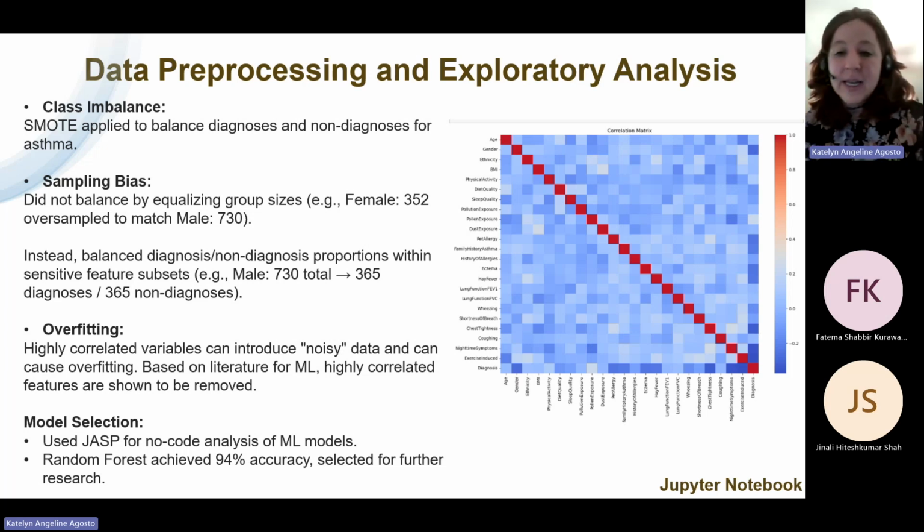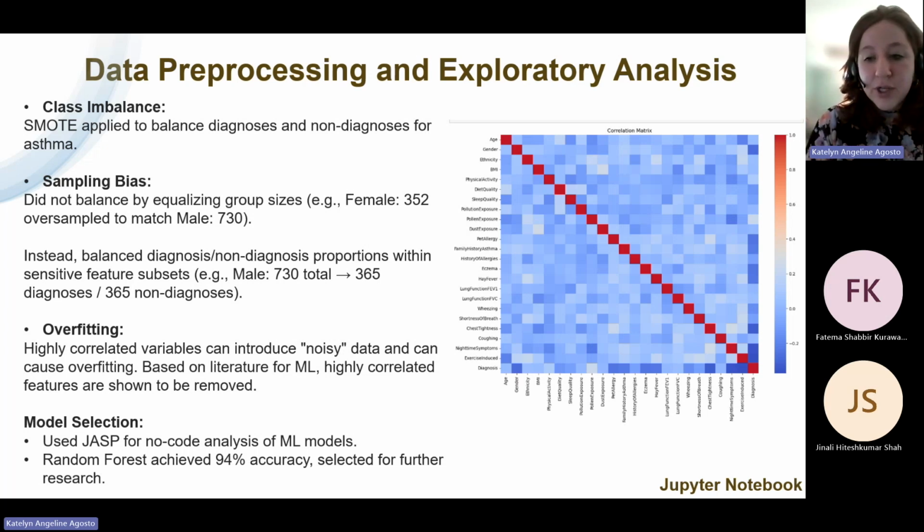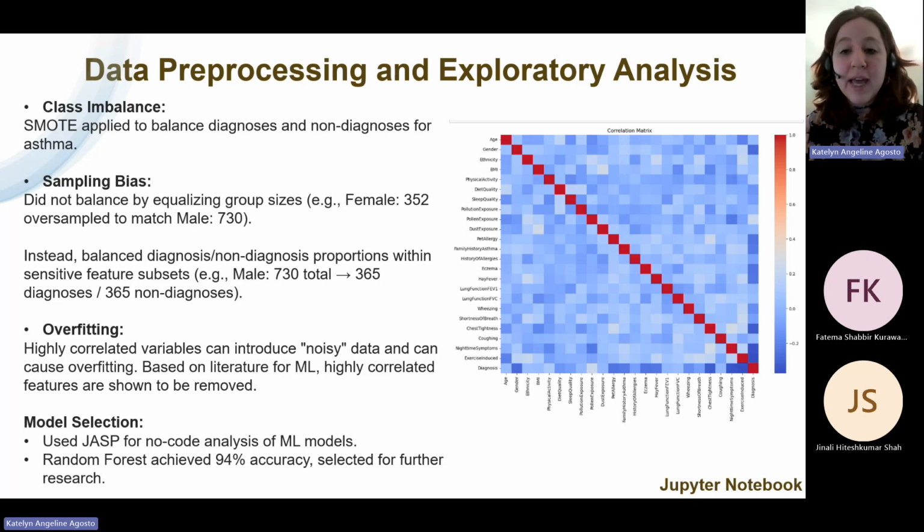There are different resampling approaches: resampling by group size or by proportion. For example, for gender, male count is 730 and female is 352. Oversampling female to meet that count of male, 730, would be considered sampling by size, while by proportion, diagnosis and non-diagnosis was balanced within each subset of gender and ethnicity.